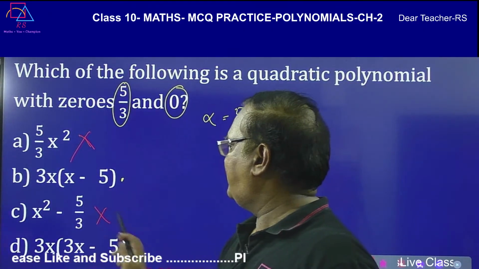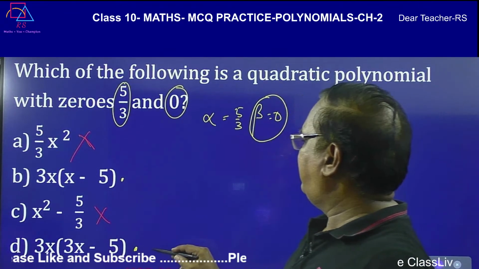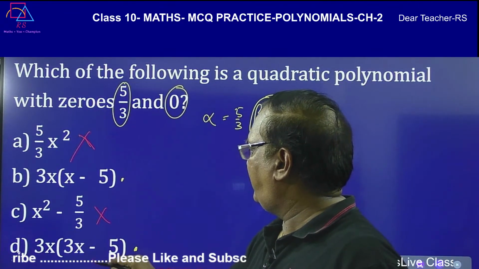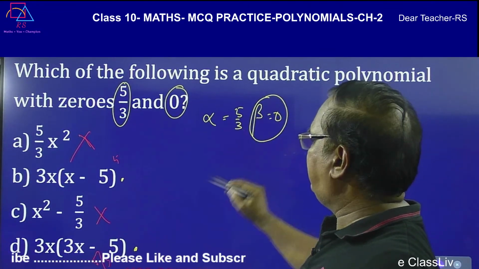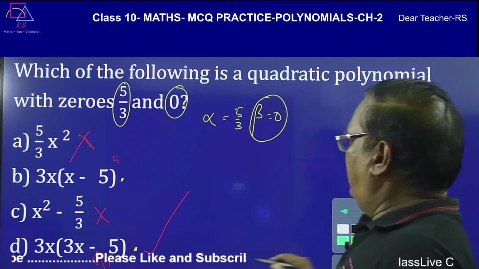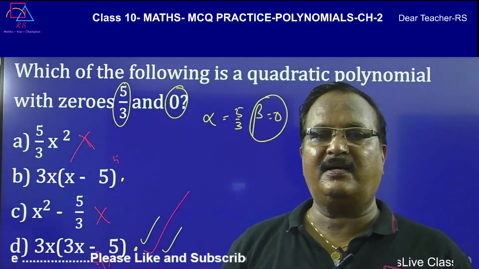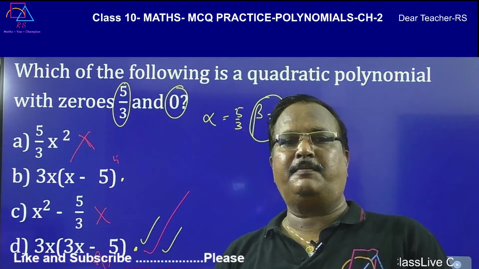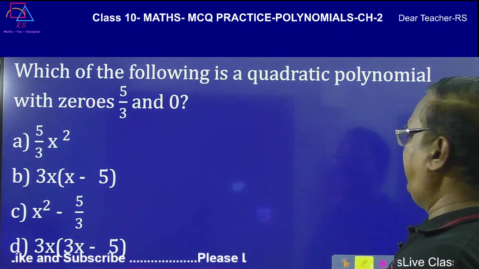So 3x is equal to 0, x is equal to 0, one answer, and 3x minus 5 is equal to 0 means 5 by 3. Here 5 by 3 will be there. So here only 5 will be there. Here 5 by 3 is there. So this is the correct answer. You can do such elimination in the method. So now let us find out the answer.